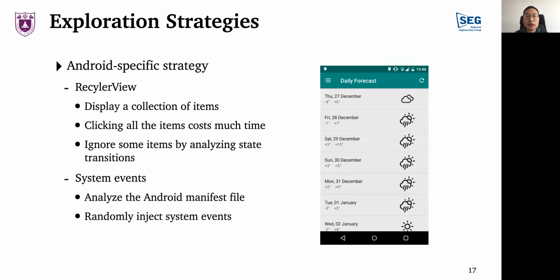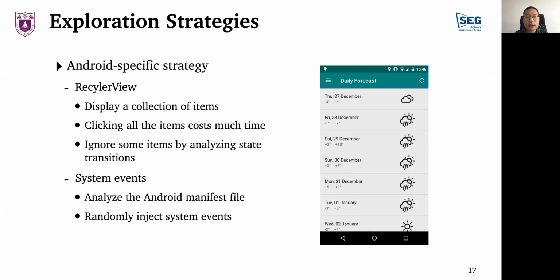Besides the curiosity-driven strategy, Q-testing also takes advantage of other strategies specifically designed based on characteristics of Android applications. Recycler view displays a collection of views in a scrollable manner. The clicking of all the items costs lots of time. Q-testing analyzes the results of the relevant events. If several items in a recycler view lead to similar states, Q-testing will ignore the items except the first one.